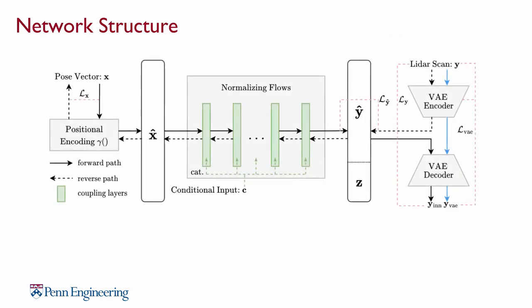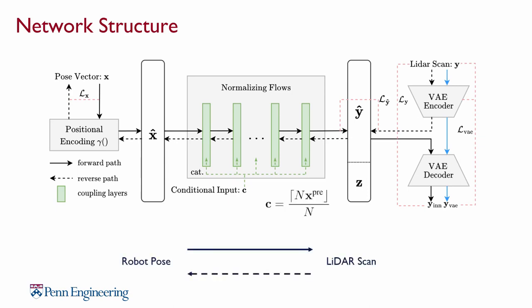We learn a bijective mapping between the poses and LiDAR scans with a series of invertible transformations. We use a conditional input calculated from the previous pose of the robot to reduce the ambiguity of the problem. The lost ambiguous information is captured by the latent space during training. During the evaluation, we can sample the latent space to find the full posterior distribution of the pose.